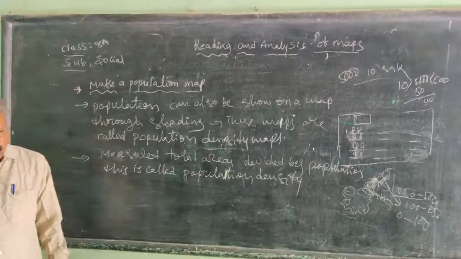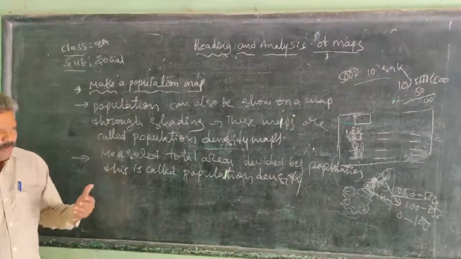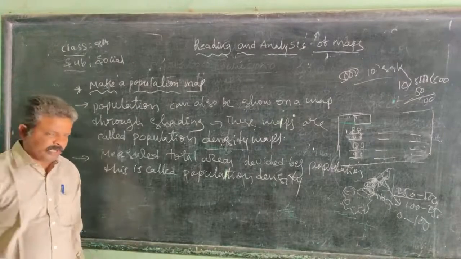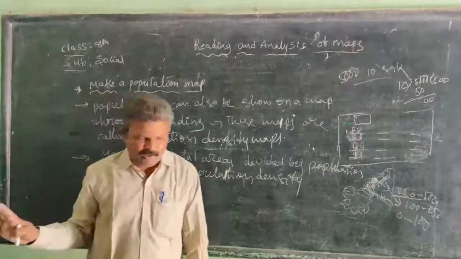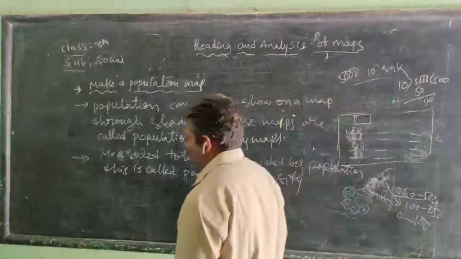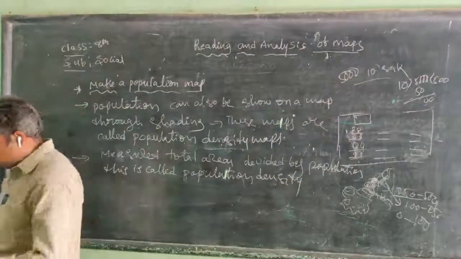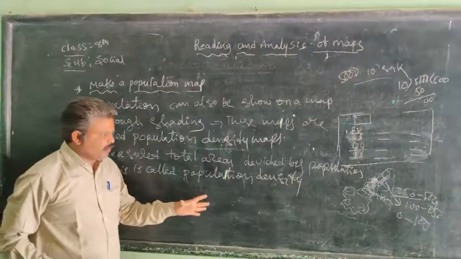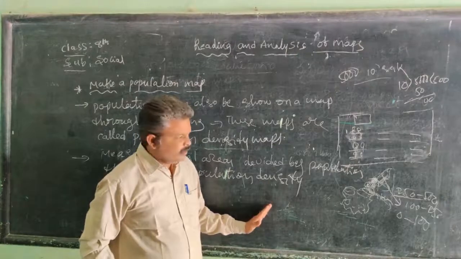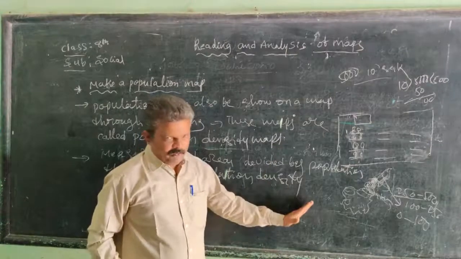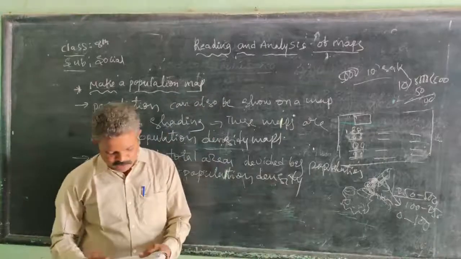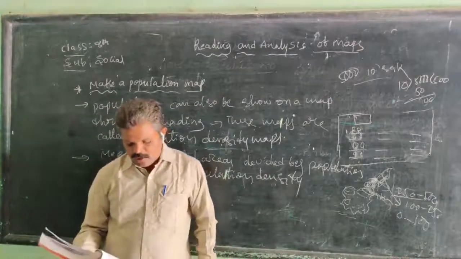And we also understand how many people per square kilometer are living in Inkollu, Andhra Pradesh or any district. Easily we can find out the population density. First we measure the particular area and how many members are living there. That is divided, and we find out the population density.